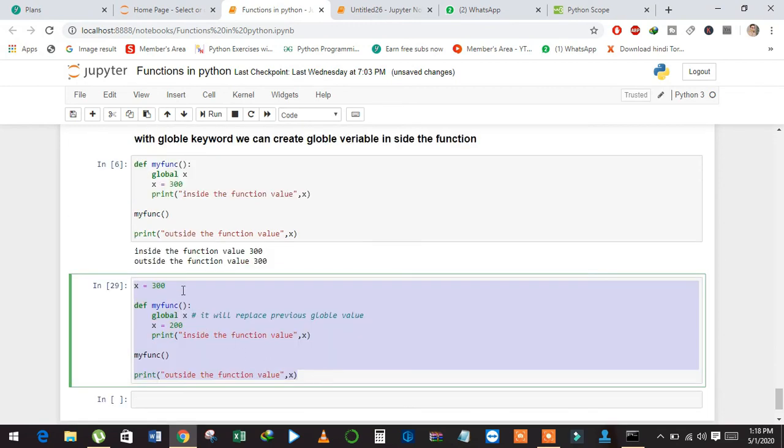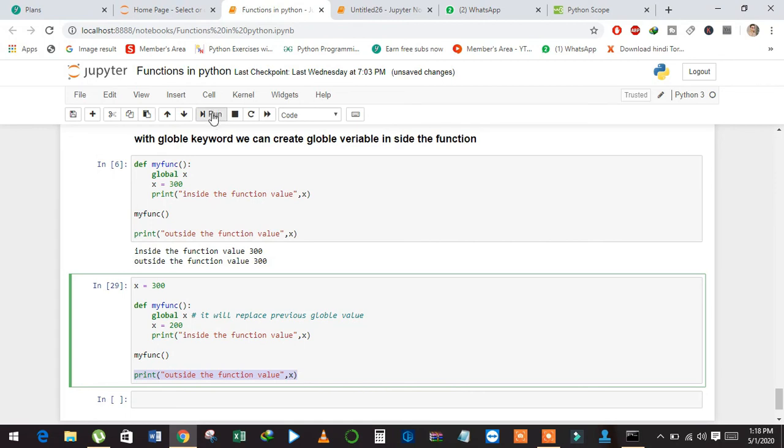And see here, with the help of the global keyword we can change the value of a global variable. We have a global variable x which is equal to 300, and in the function I created variable x again and assigned it a value of 200, and then printed the value of x inside the function and outside the function.